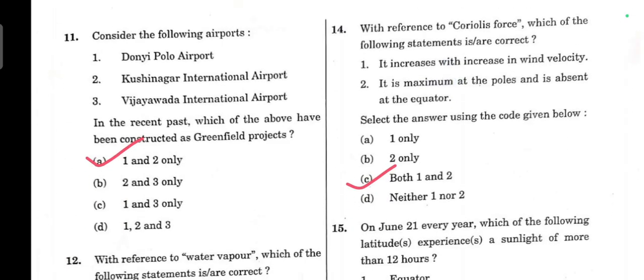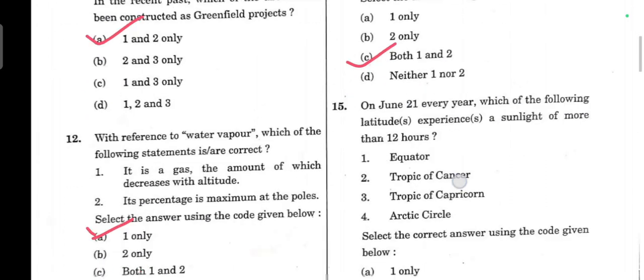Question number 11. Consider the following airports. Dani Polo Airport, Kushinagar International Airport, Vijayawada International Airport. In the recent past, which of the above have been constructed as greenfield projects? Answer is only 1 and 2. The Vijayawada International Airport is a brownfield airport.